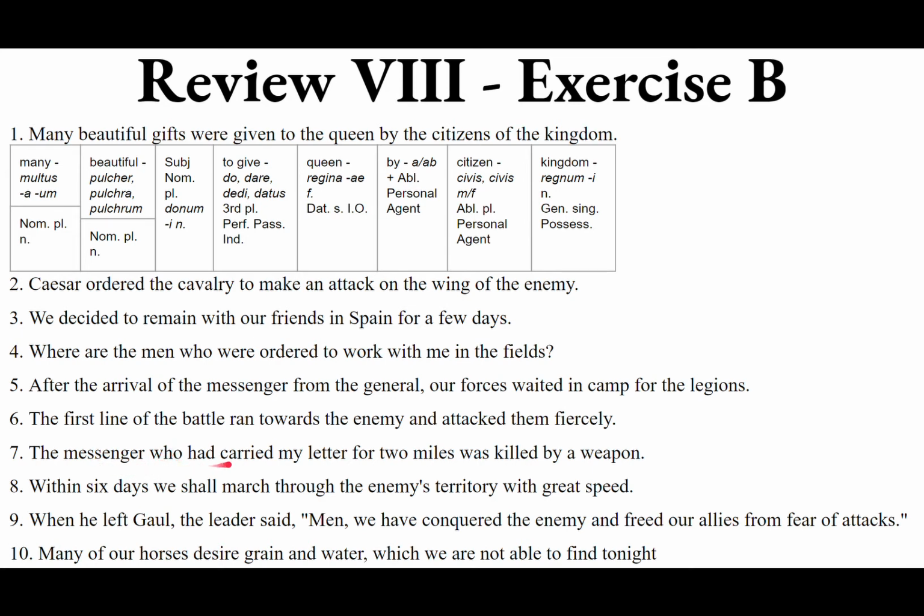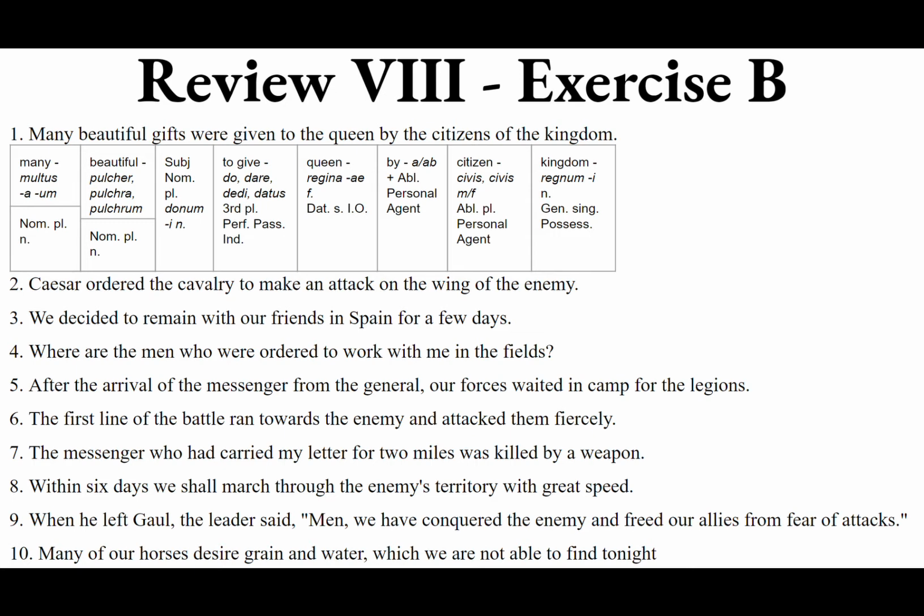Nuntius qui, he had carried. Pluperfect tense, third person singular, because he had carried. Of porto, portare, portavi, portatus. So, portaverat. Need carried what? What thing? Well, my letter. So the accusative direct object, meus, a, um, agreeing with epistula, feminine. And it's singular, accusative, so meam epistulam.